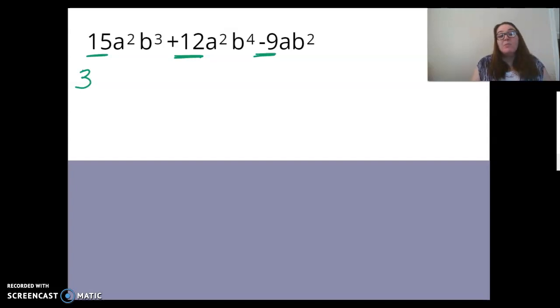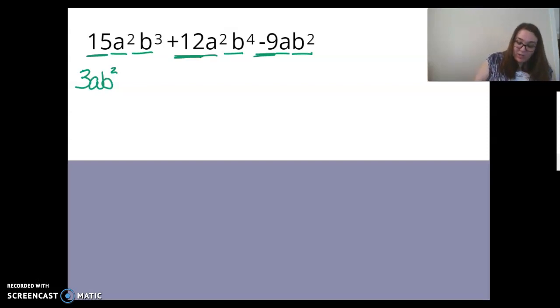Now remember, when it comes to the variables, you cannot have more in common than what they have. For instance, both of these have an a squared, but this last one does not. So that means they only have an a in common. Same thing with, hey, I have a b to the 3rd, a b to the 4th, oh, I have b squared. So that means they only have 2 of them in common.